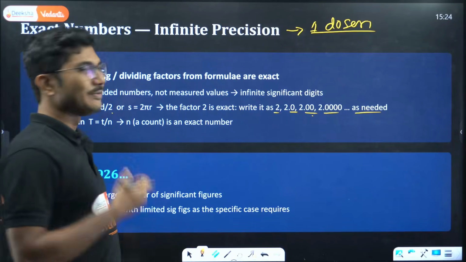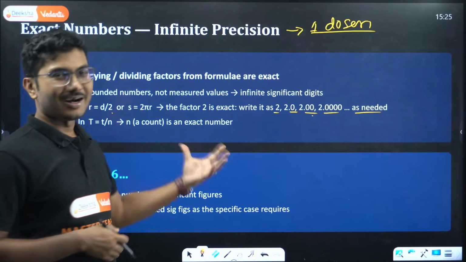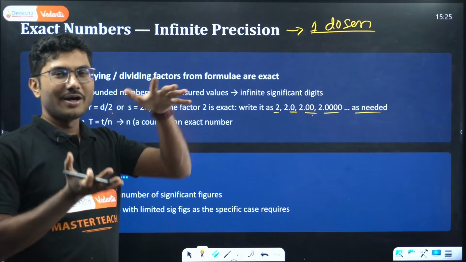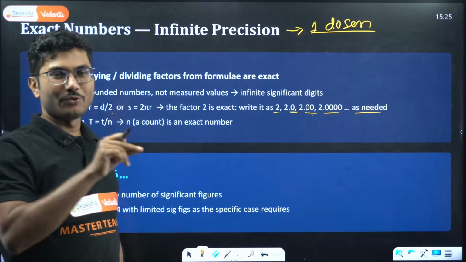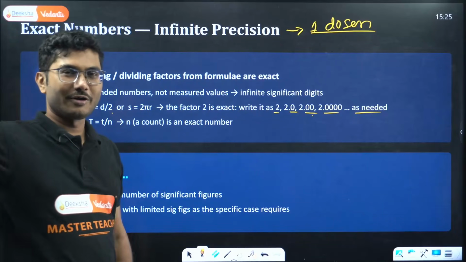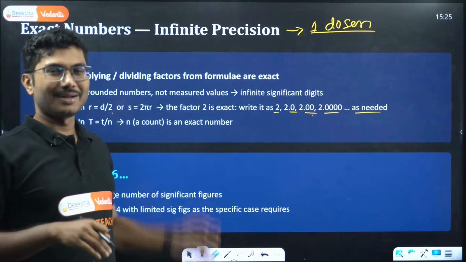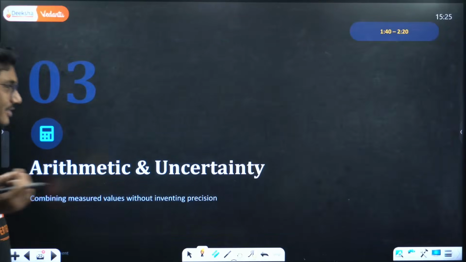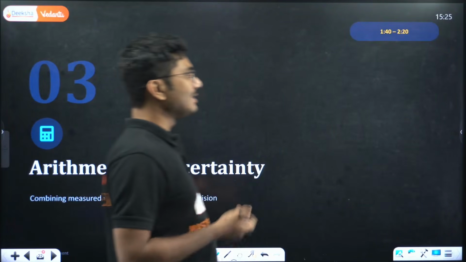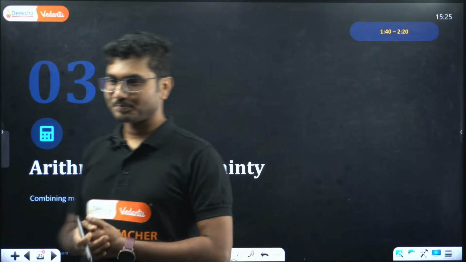So pi has very many significant digits. There is a very fat book where the number starts with 3.14 dot dot dot, and as you continue through the pages, the numbers keep coming. This is an irrational number. Any irrational number generally has a very large number of significant figures, right?